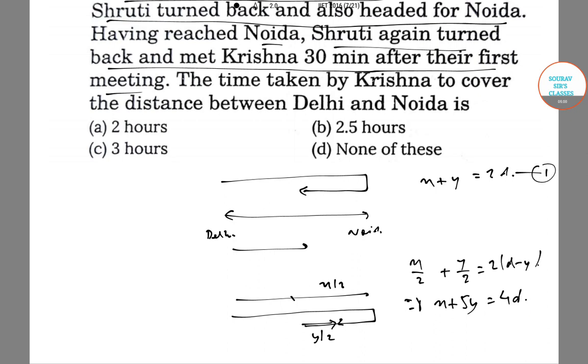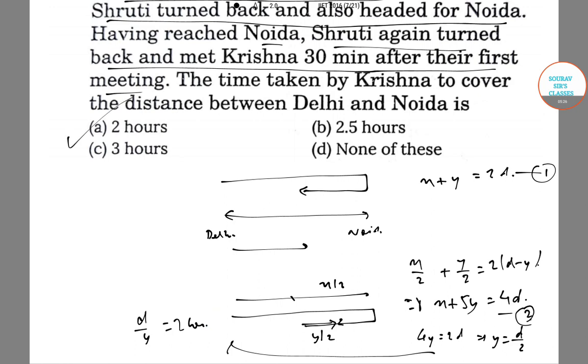Now solving equation 1 and equation 2, we get 4y is equal to 2d, or y is equal to d by 2, or from here we get d by y is equal to 2 hours. So Krishna can cover the distance in 2 hours, that is option A.